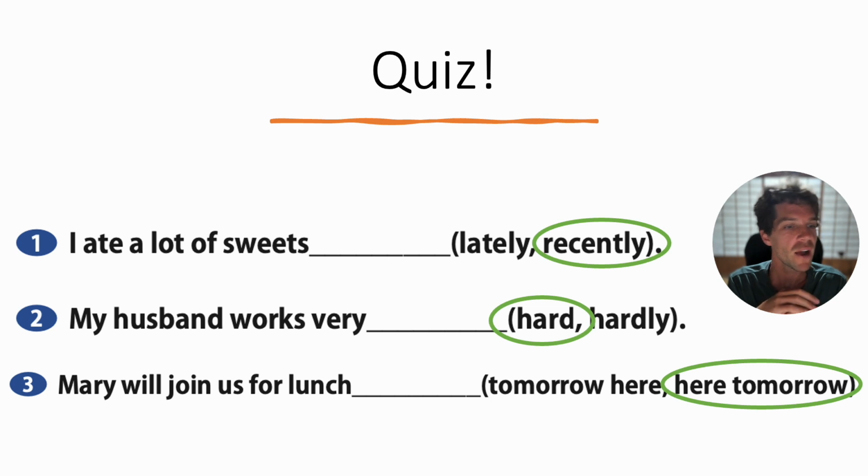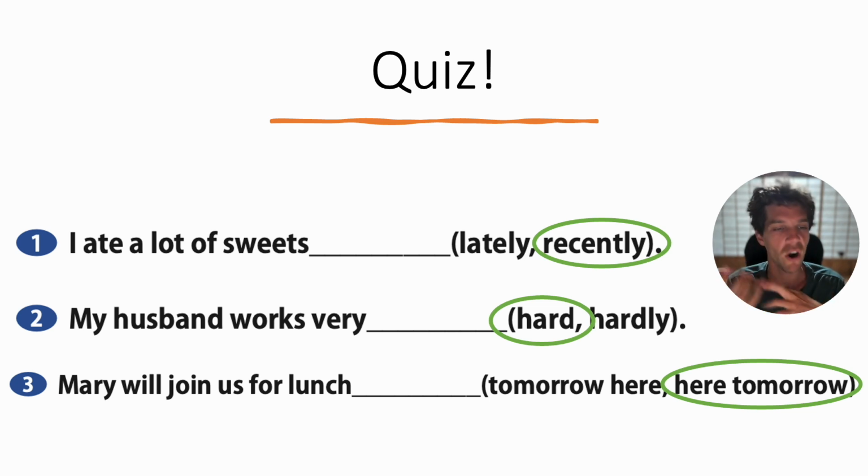Number 2, my husband works very hard. Remember, hard can mean with a lot of effort. Hardly means only a little bit or a very small amount. Notice that you can't use very hardly, because hardly also describes a frequency, like rarely. So that's unnatural. My husband works very hard.